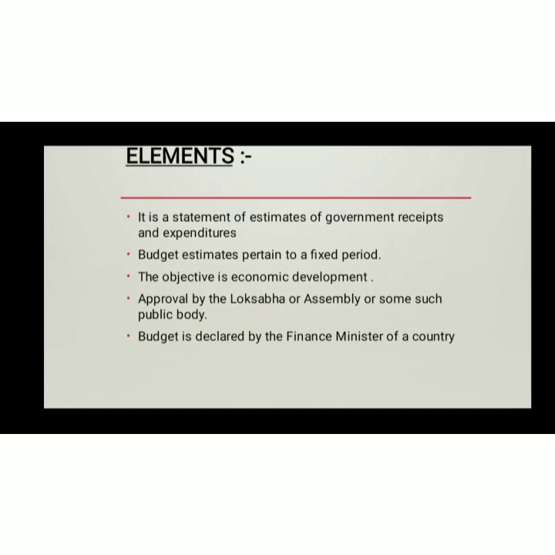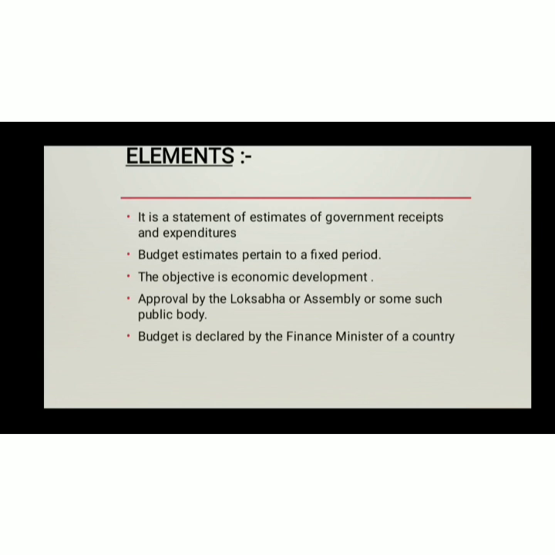The accounting statement is a statement which is presented to the Parliament every year under Article 112 of the Constitution of India. It requires the government to present to the Parliament a statement of estimated receipts and expenditure in respect of every financial year from April 1st to 31st March. It is divided into three parts: the consolidated fund, the contingency fund, that is the fund which is kept for emergencies, and the public account. For each of these funds, the government has to present a statement of receipt and expenditure.